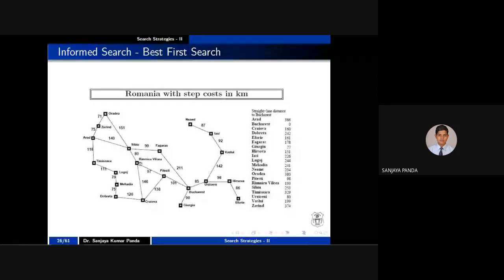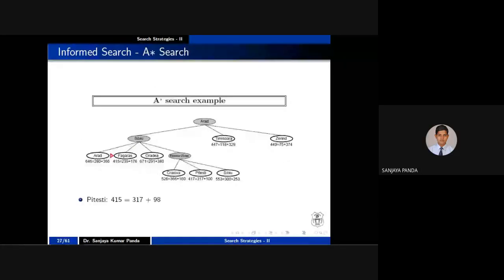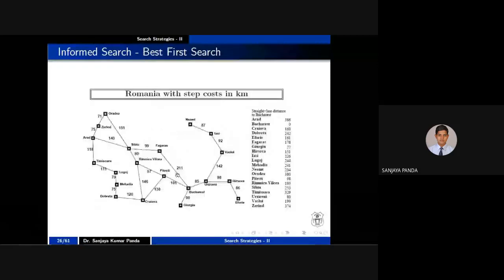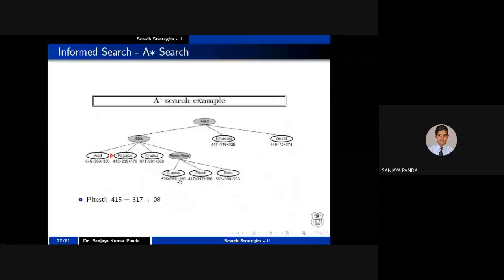140 plus 80 plus 146. Please add. This is nothing but 220, 320, 366. Yes, 366. So once you reach C, what you have to calculate? The straight line distance from C to B. That is nothing but our 160. So I will add 160. So what is the value I am getting here? 526.